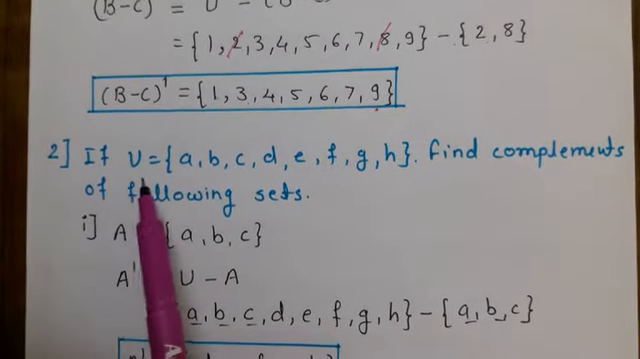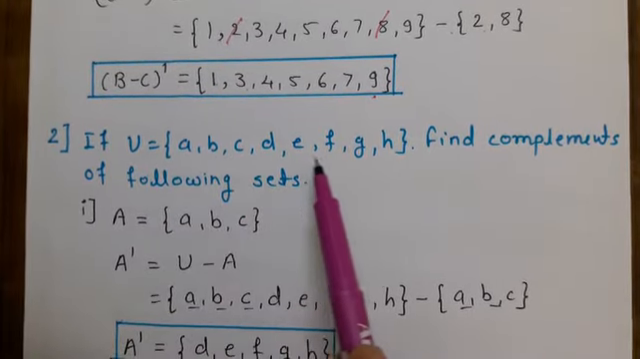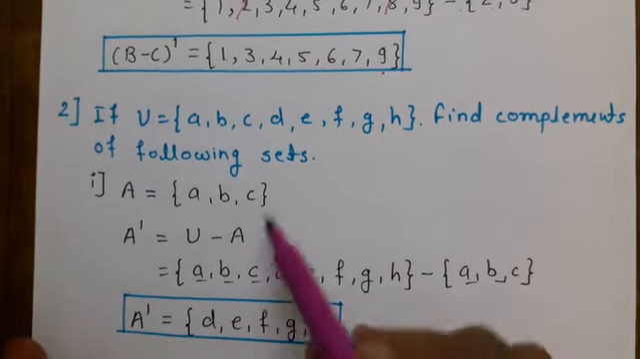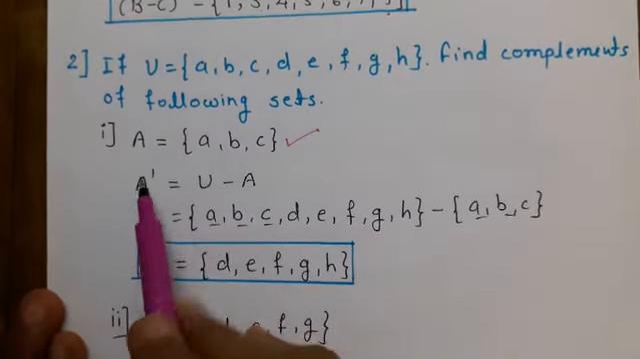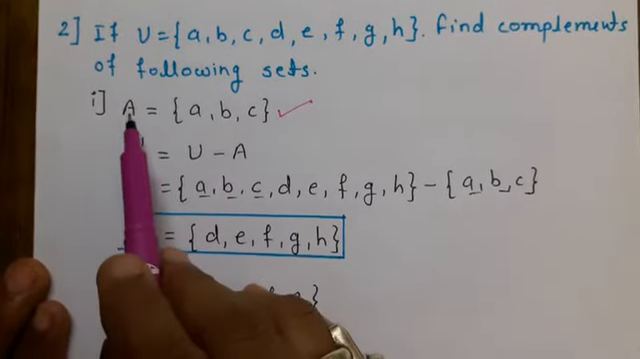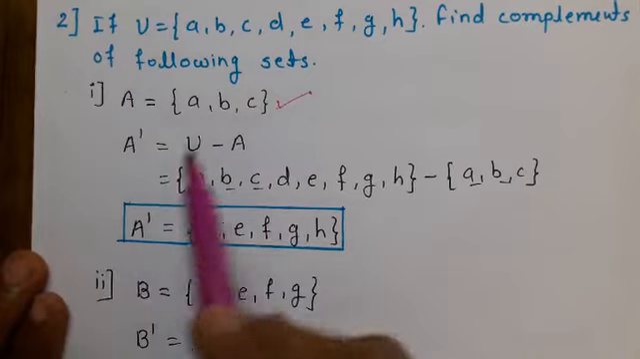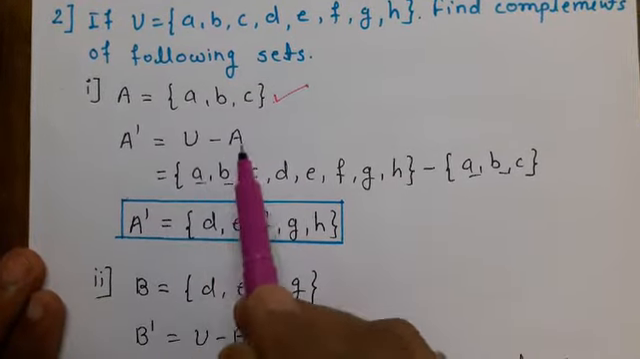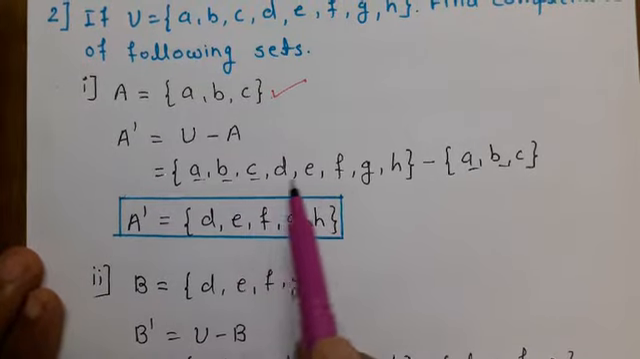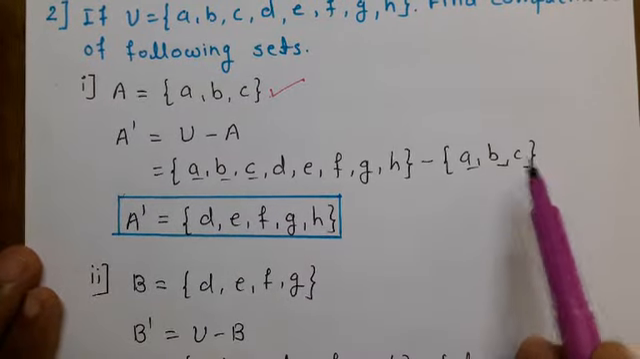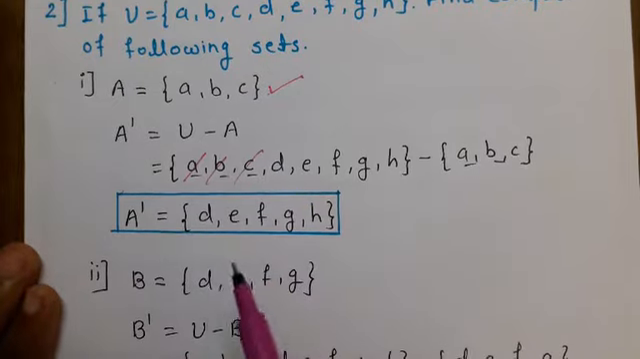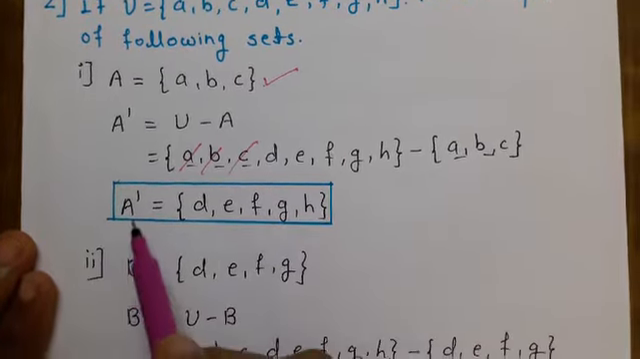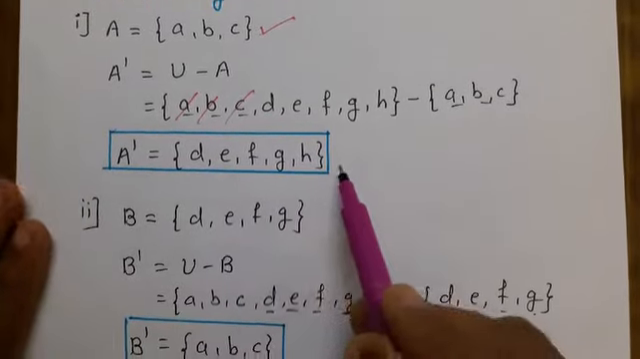Second problem: if U is equal to A B C D E F G H, find the complements of the following sets. They have given the set A and we have to find the complement of this set. A is A B C. So A complement means the universal set minus A: A B C D E F G H minus A B C. We cut the elements A B C. What is left in the universal set? D E F G H. So A complement is D E F G H.